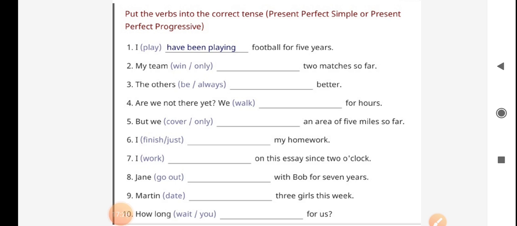Here is a practice exercise for you in homework. With this, we have completed the present tense. That's all for today. Thank you.